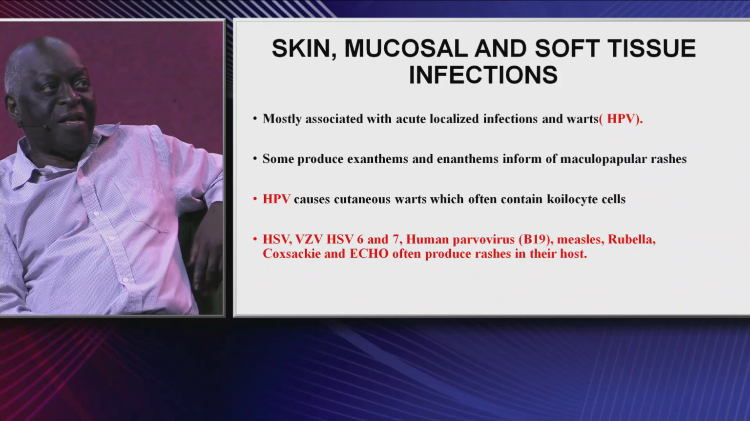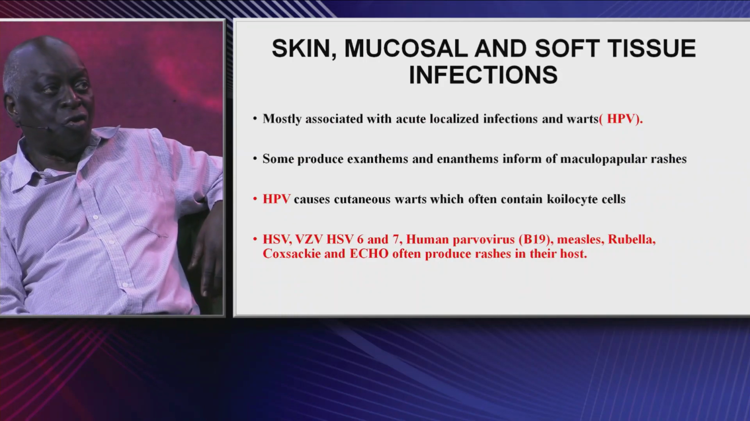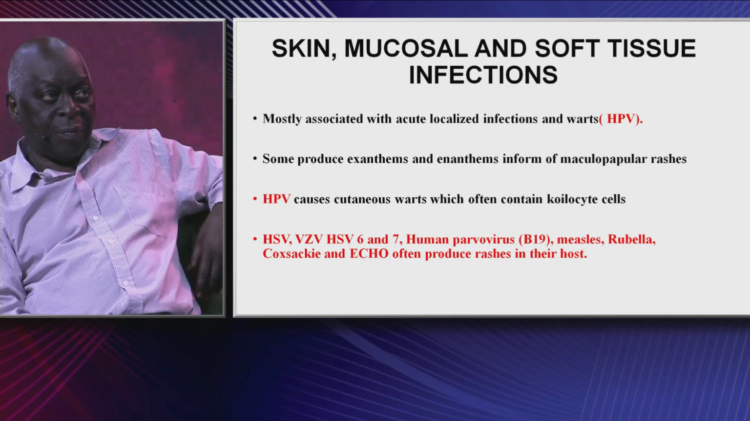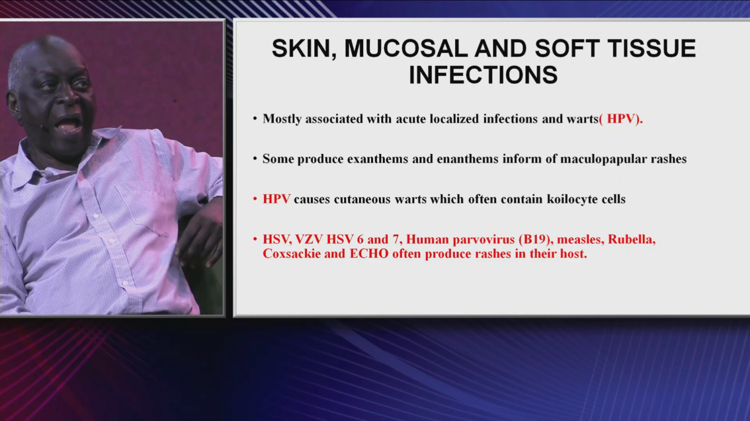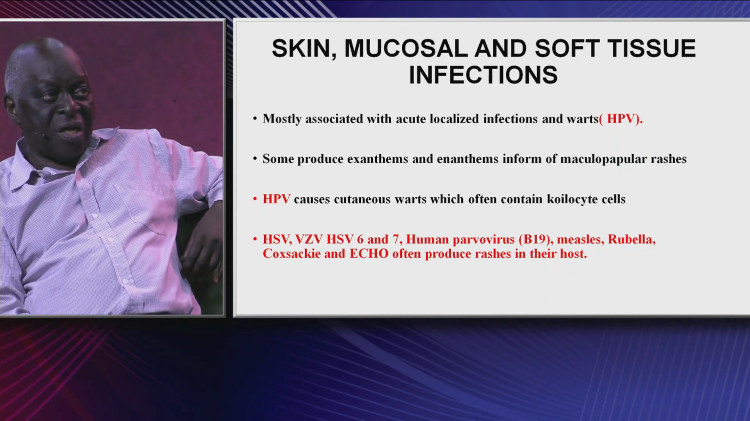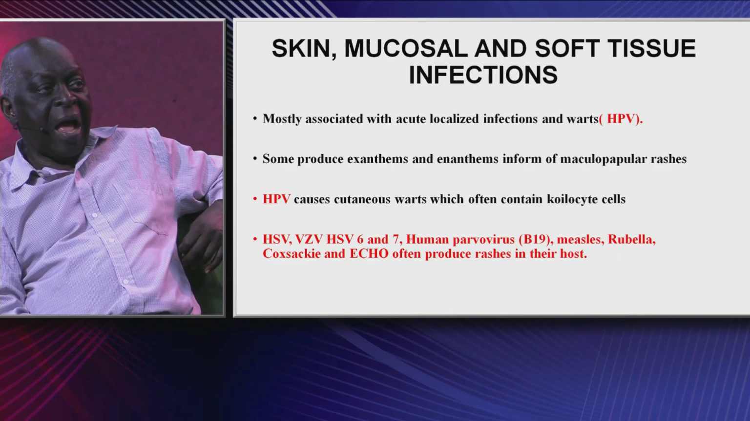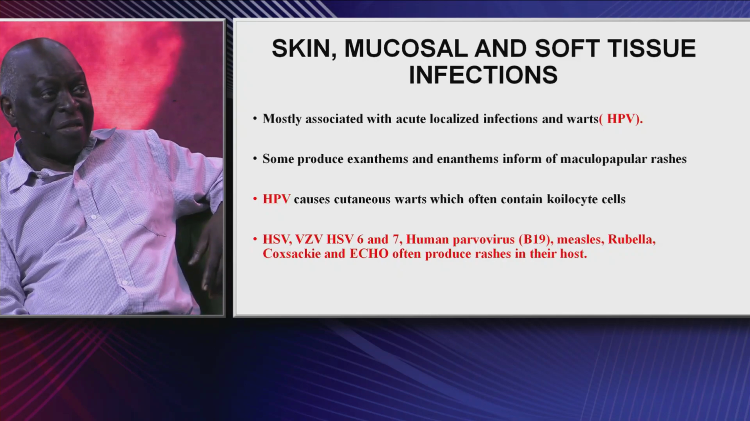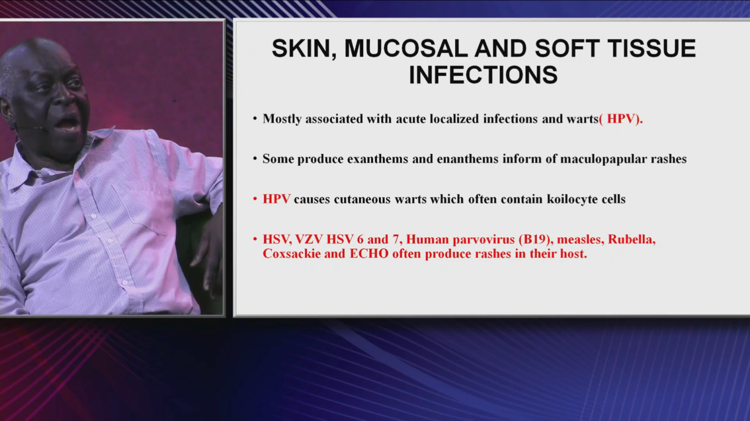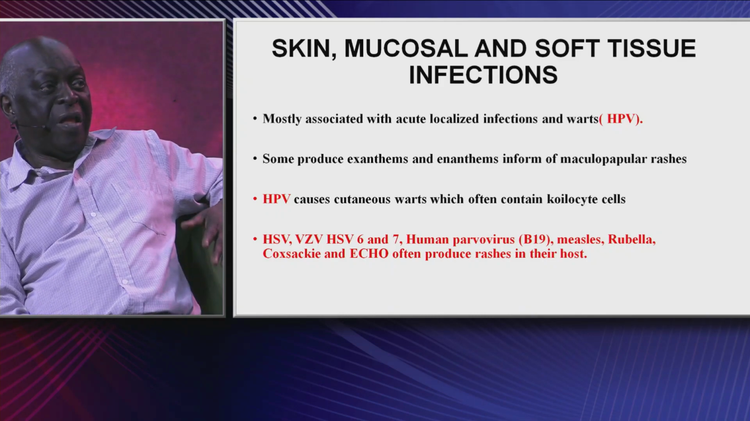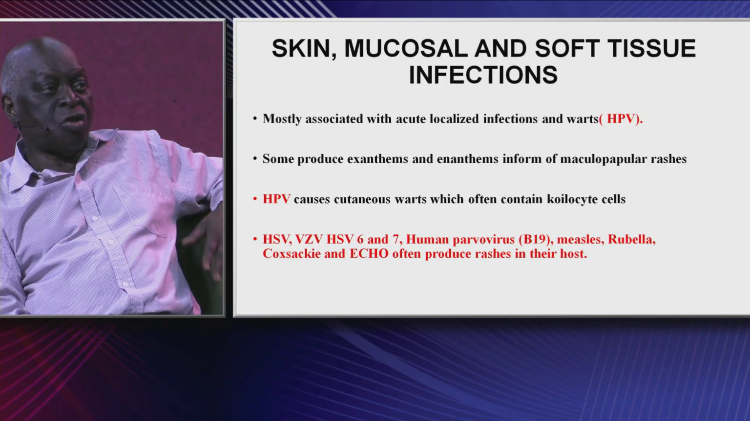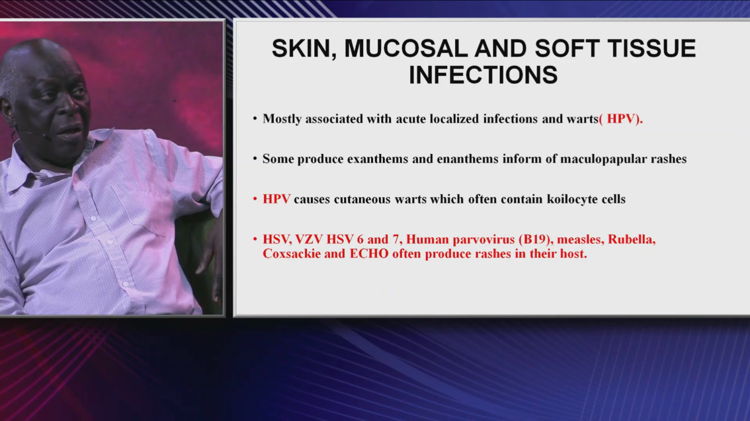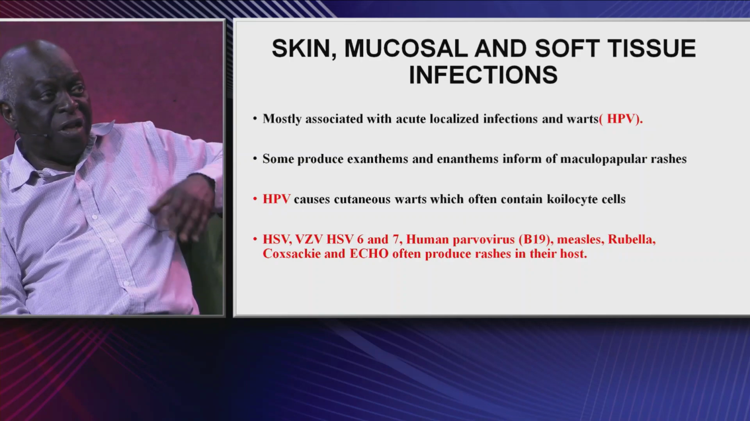The next category is skin, mucosa, and soft tissue infections. These are diseases associated with localized infection and warts. A major causative agent here is the human papillomavirus, the agent that is responsible for human warts and cervical cancer. Some produce exanthems and enanthems in the form of maculopapular rashes. HPV, I told you just now, is the major cause of cervical cancer. Other viruses that are associated with this group are HSV,